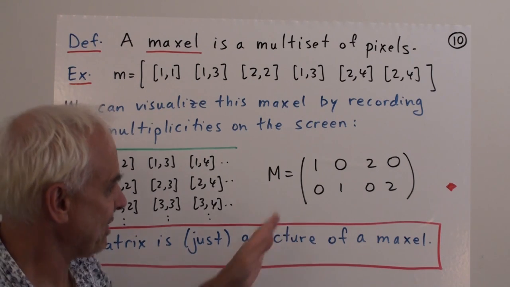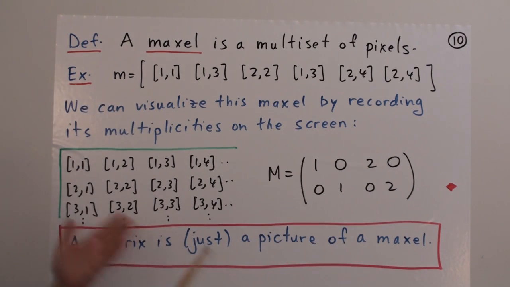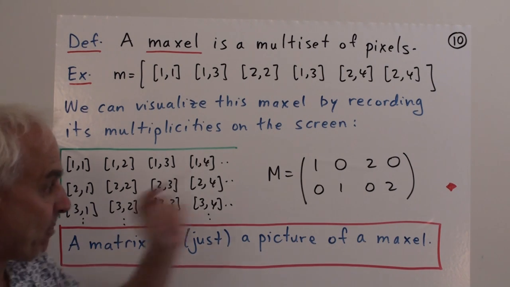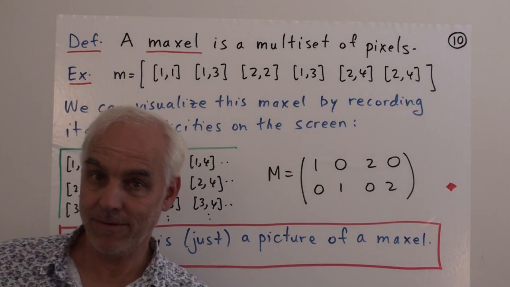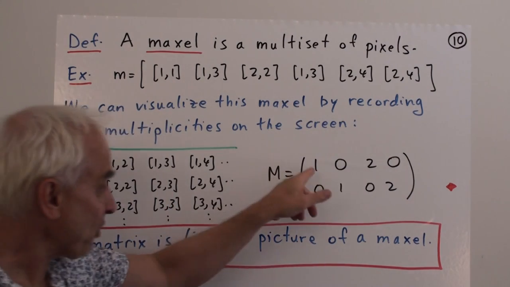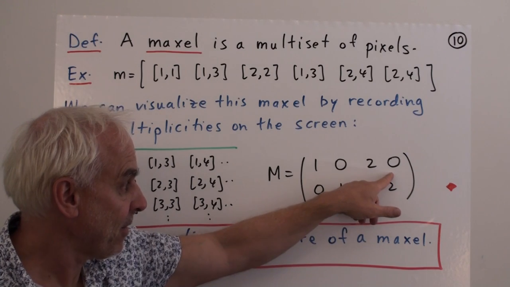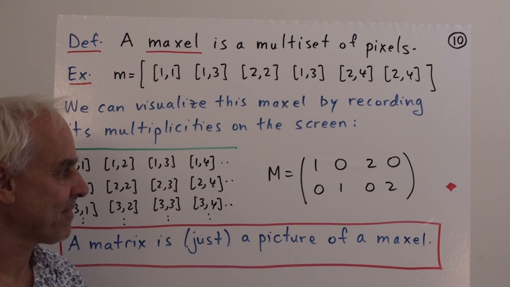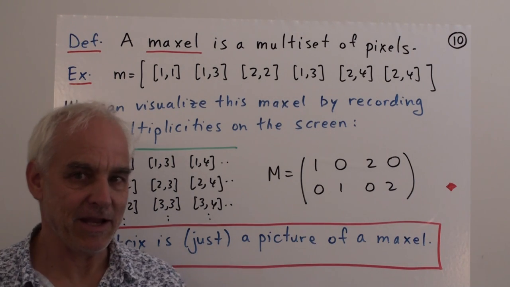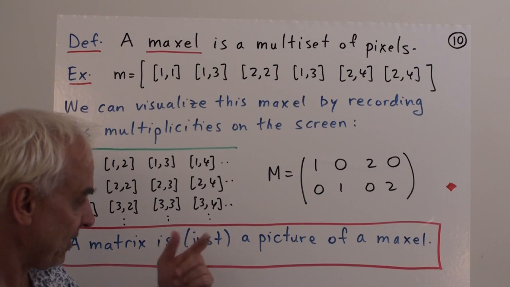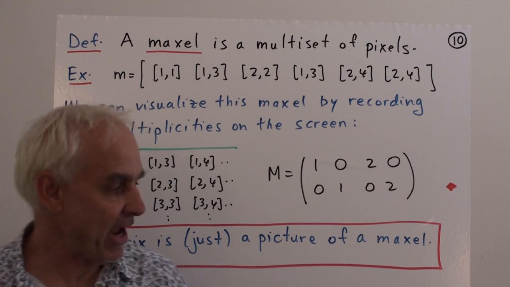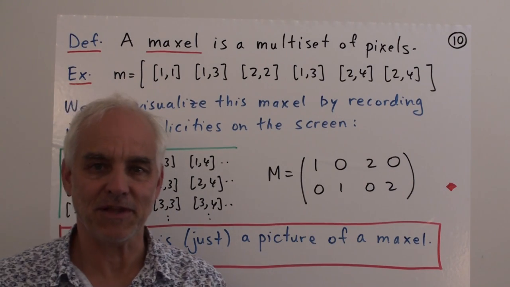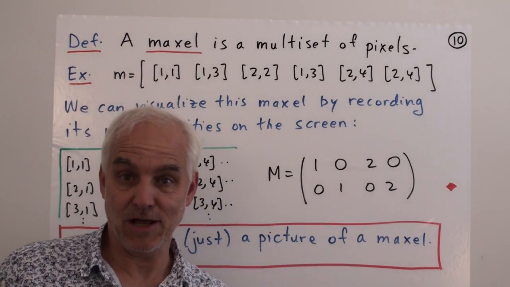And we'll write this in a somewhat familiar way, and we recognize a matrix. So this suggests that this matrix can now be thought of as representing the multiplicities of pix in a maxil. Matrices are appearing here in quite a different way. A matrix is in this sense just a picture of a maxil, and we're going to see that these maxils allow us to reformulate a lot of interesting things about linear algebra, and especially matrix algebra.